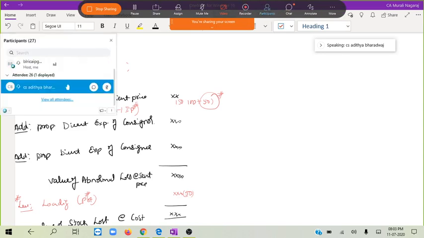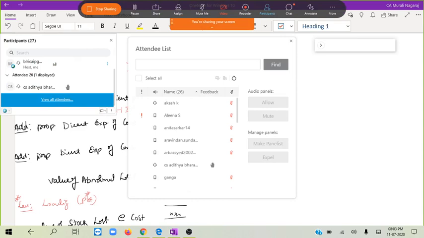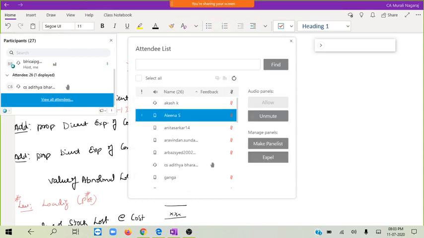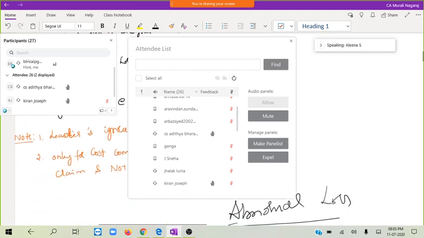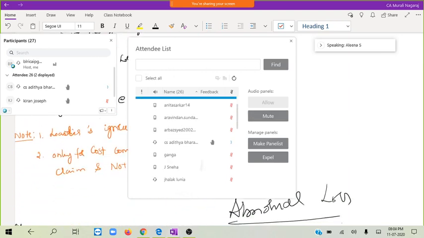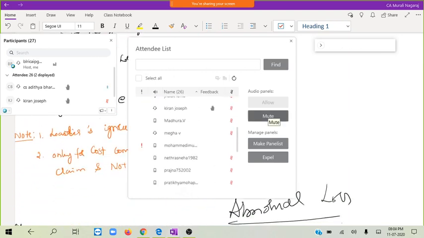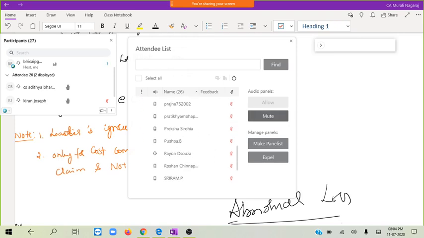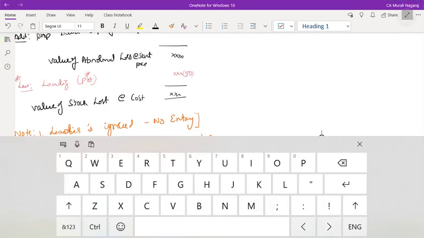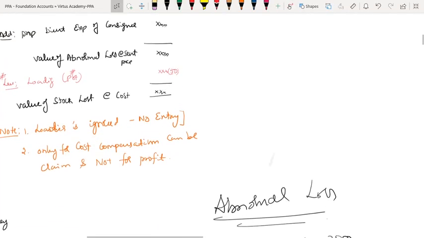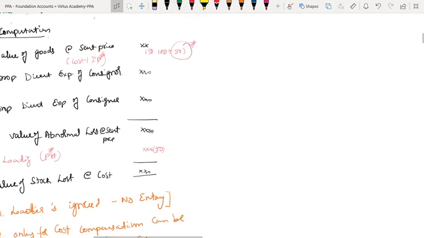Can you join with any other students, my dear friends? Yeah, Alina, can you join? Sir, the screen is cutting. Yeah, Alina. So then, who is there? Preksha. Yes. Alina and Preksha, are you there? Yes, sir.